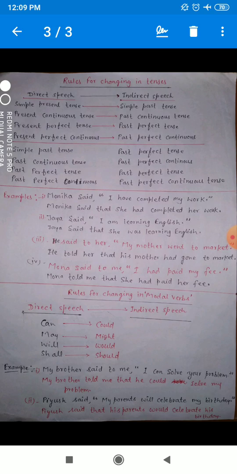Now see, there is no object, that is why I have not changed the verb said into told. Okay, Piyush said, in place of the inverted comma that is used, that my, that is the first person, will change according to the subject, and the subject is Piyush, so you will change it into his parents. Now see, will, this is the will, and I have told you will changes into would, so that is why his parents would celebrate his birthday.